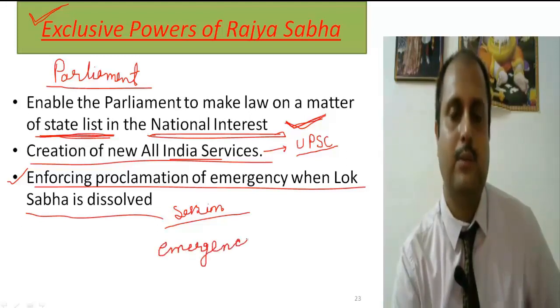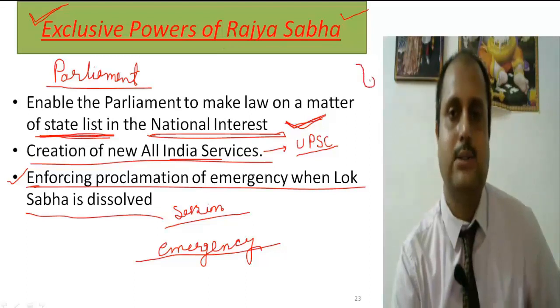During the time of the emergency, because the Lok Sabha is not in session and the Rajya Sabha is a permanent house, the Rajya Sabha plays a very important role in the proclamation of the emergency. All the roles regarding the passing of laws during the emergency are played by the Rajya Sabha when the Lok Sabha is not in session.